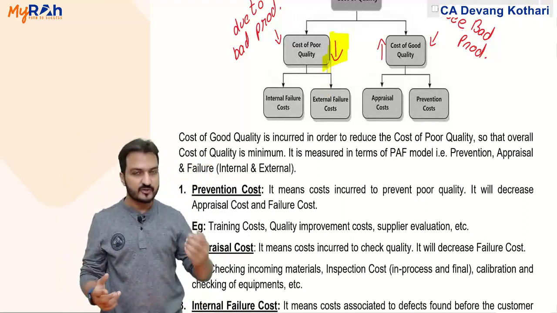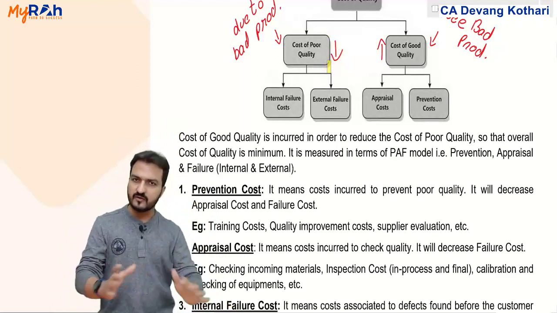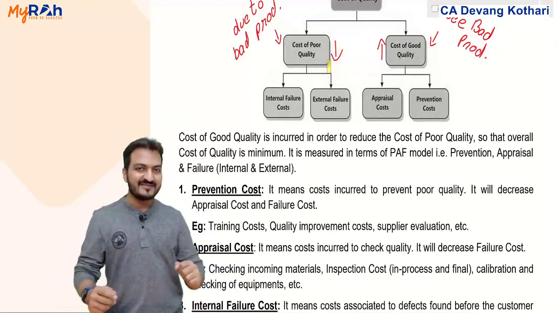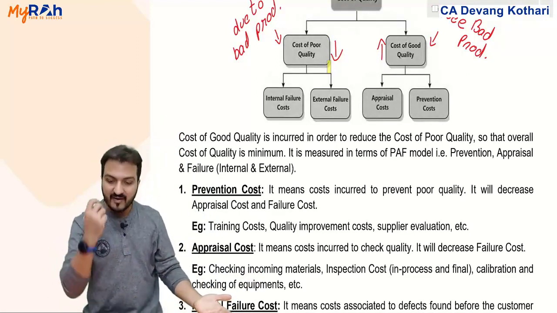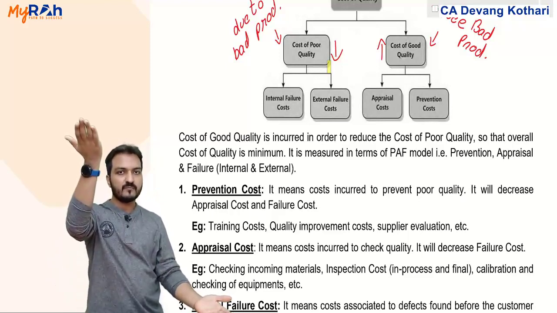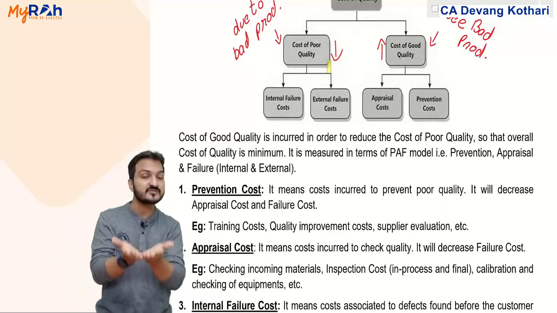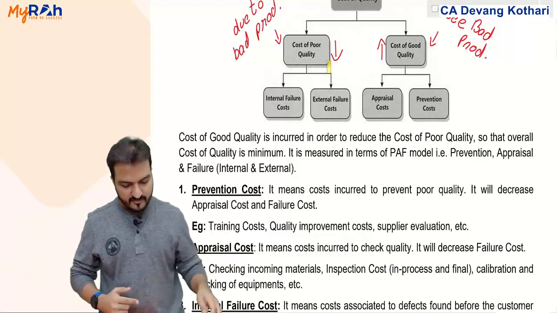And in another situation, if my training cost and checking cost are very low, I don't give any training to my employees, I don't do any quality control checking of the products, then my training and checking cost will be very low. But in that case, my defectives cost will be high. We need to strike a balance between these two. That balanced cost becomes my optimum cost of quality. That's what we will be identifying here.